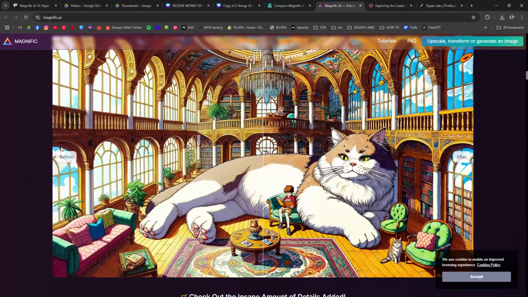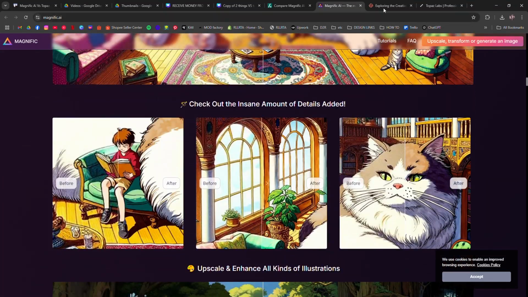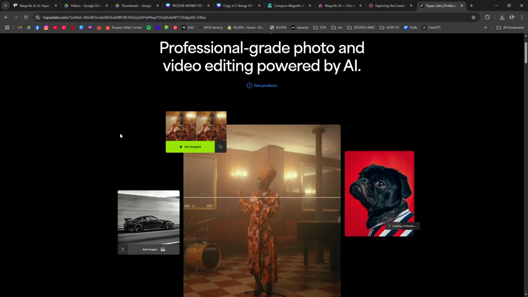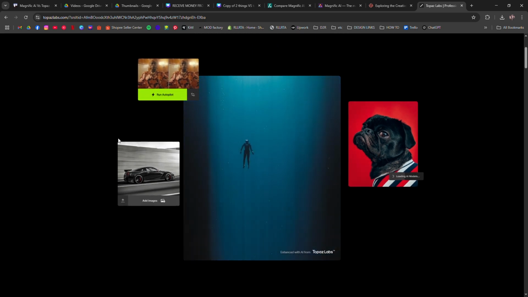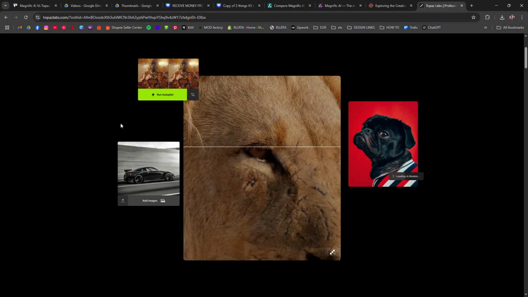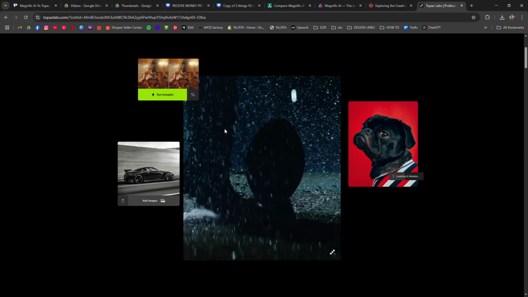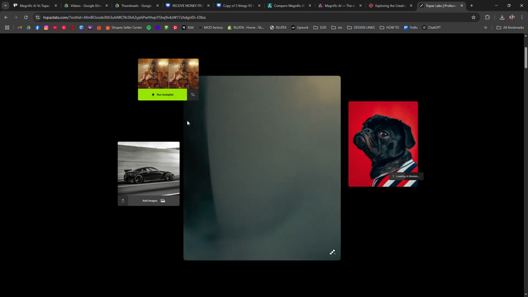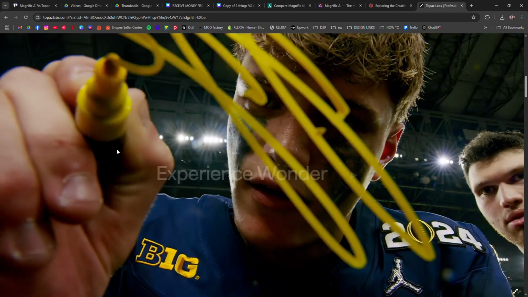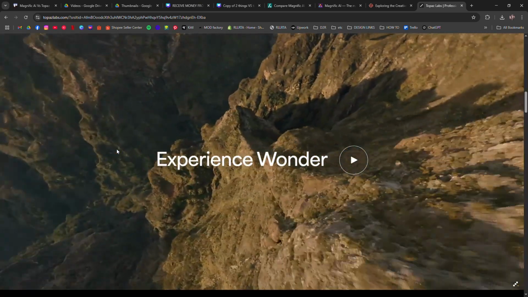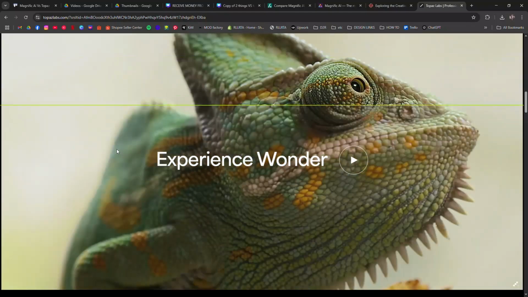Topaz AI is the industry standard for photo and video enhancement. It focuses on realism and recovery. Tools like Gigapixel, Photo AI, and Video AI are perfect for photographers, editors, or anyone needing true to source upscaling, noise removal, and sharpening. It's less creative, more surgical.